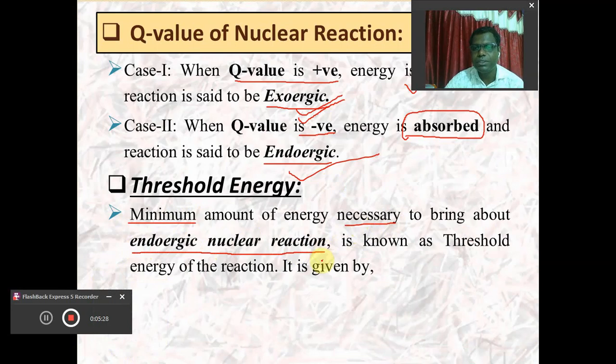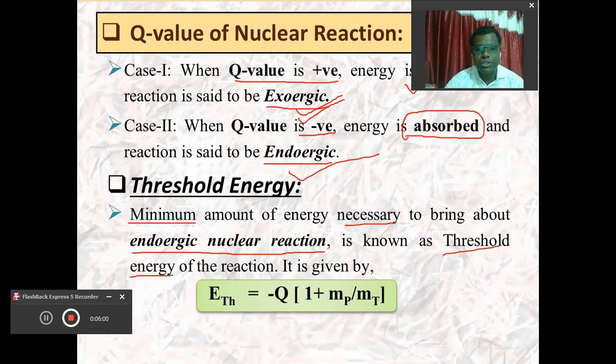Endogenous nuclear reaction means energy is absorbed in the nuclear reaction. The minimum amount of energy necessary to bring about an endogenous nuclear reaction is called the threshold energy of the nuclear reaction. This is the amount of energy absorbed in a nuclear reaction, and that amount of energy absorbed is called the threshold energy, and this threshold energy can